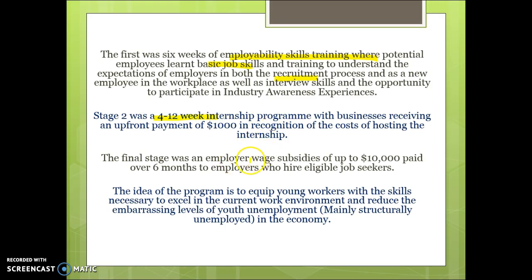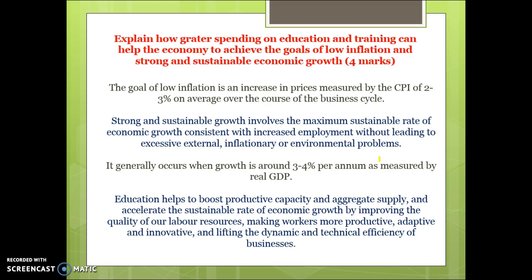The final stage was an employer wage subsidy of up to $10,000 paid over 6 months for employers to hire eligible job seekers. The idea of the program is to equip young workers with the skills necessary to excel in the current work environment and reduce youth unemployment by giving them these skills going forward.